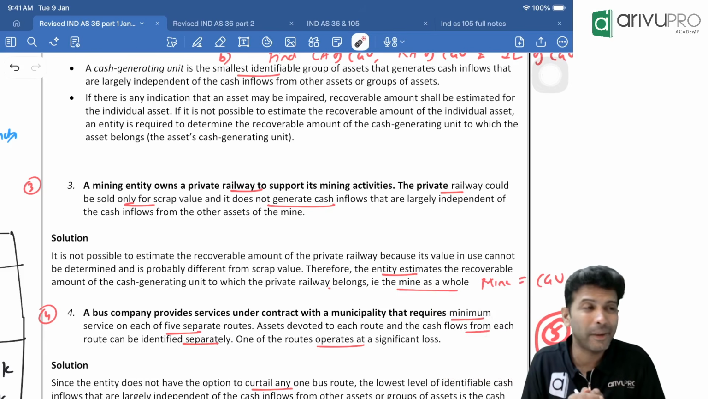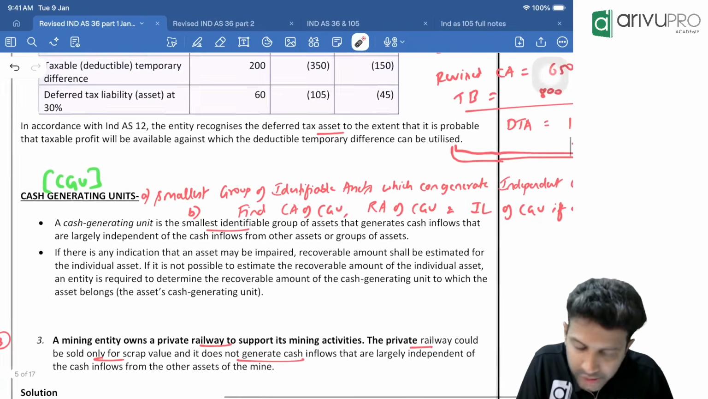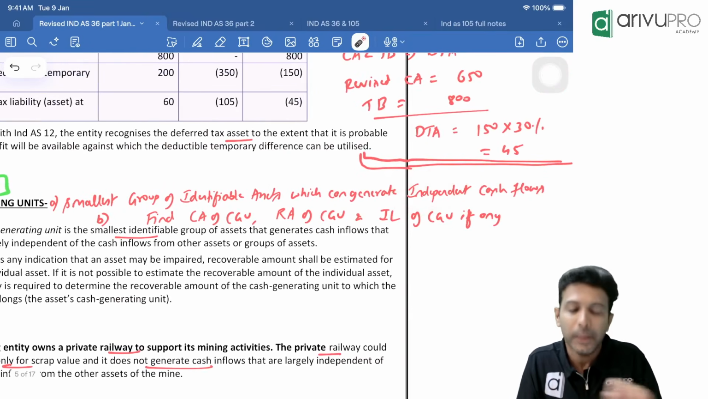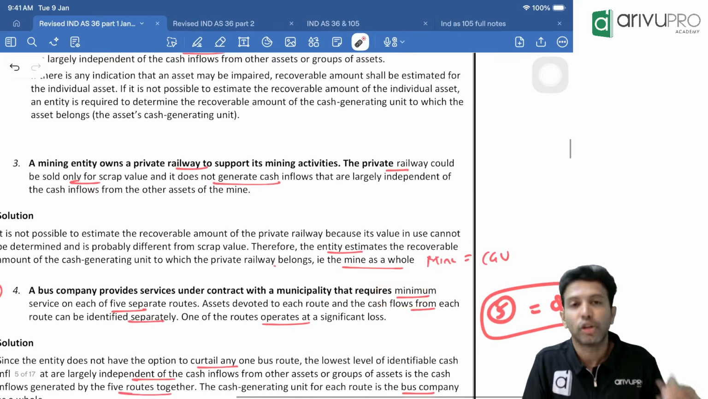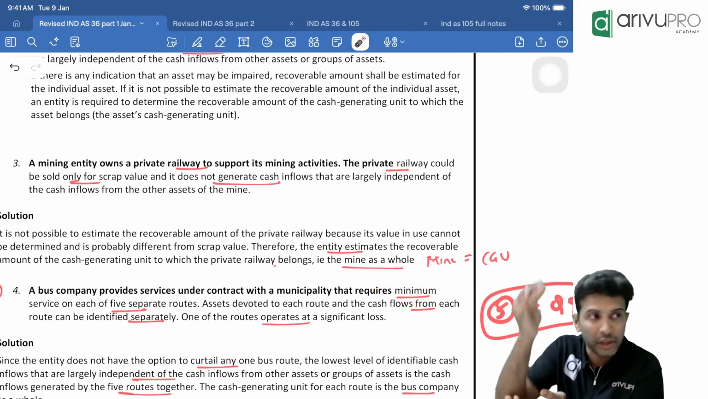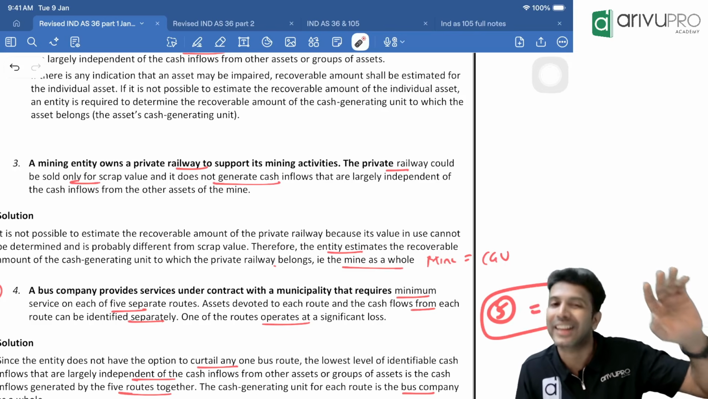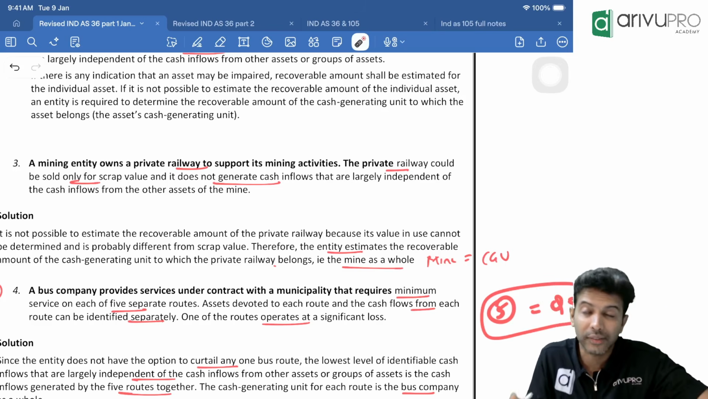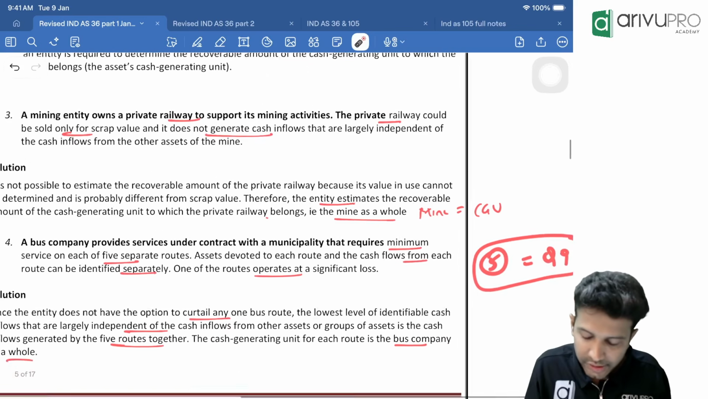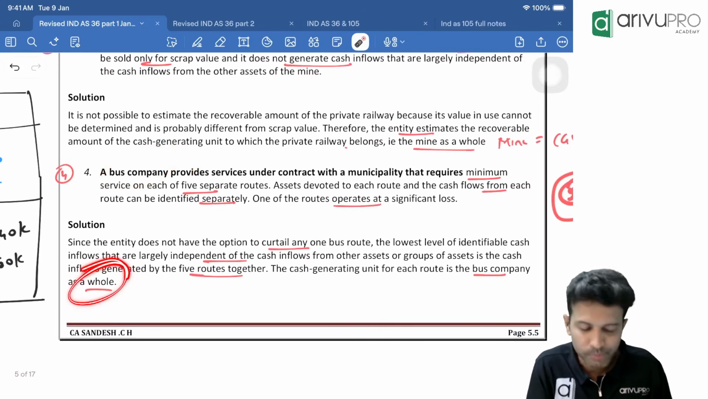That means all these are independent or interdependent? Interdependent. For it to be a CGU, you not only have to generate benefits, but those benefits have to be independent. But here they use the word minimum service, so the routes are interconnected. If one route's contract gets cancelled, all the other 4 routes also get cancelled, so they are dependent on each other. So it is not 5 cash generating units, it is 1 CGU. The whole bus company is 1 CGU. That's all they're trying to say.